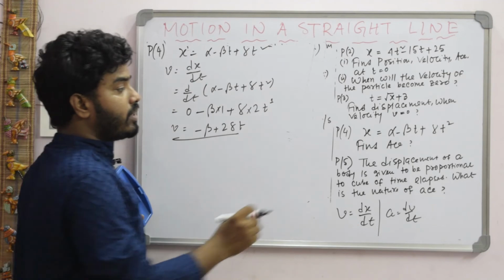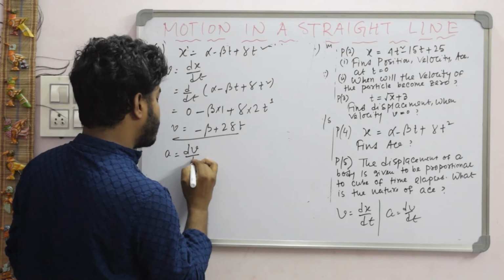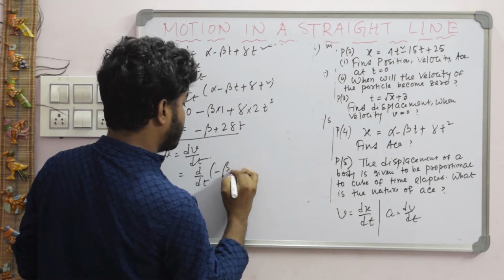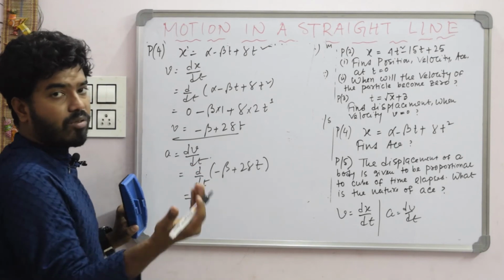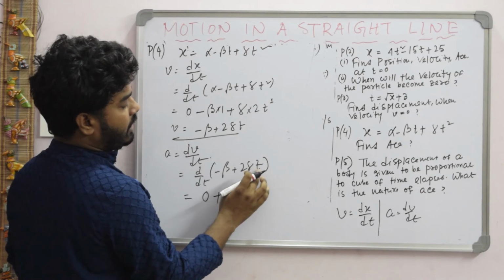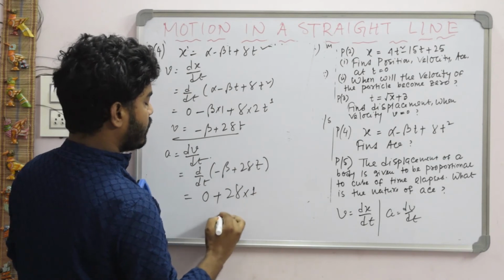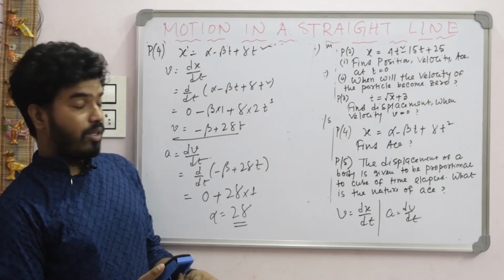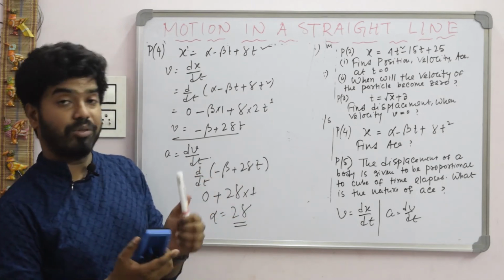Now according to the question we need to find acceleration. So what is the acceleration formula? a is equal to, again we have to differentiate velocity, that is d/dt of (minus beta plus 2 gamma t). That is d/dt of minus beta, here beta is constant and for a constant the differentiation is 0, plus d/dt of 2 gamma t, 2 gamma constant outside, d/dt of t is 1, so a is equal to 2 gamma. This is the answer.